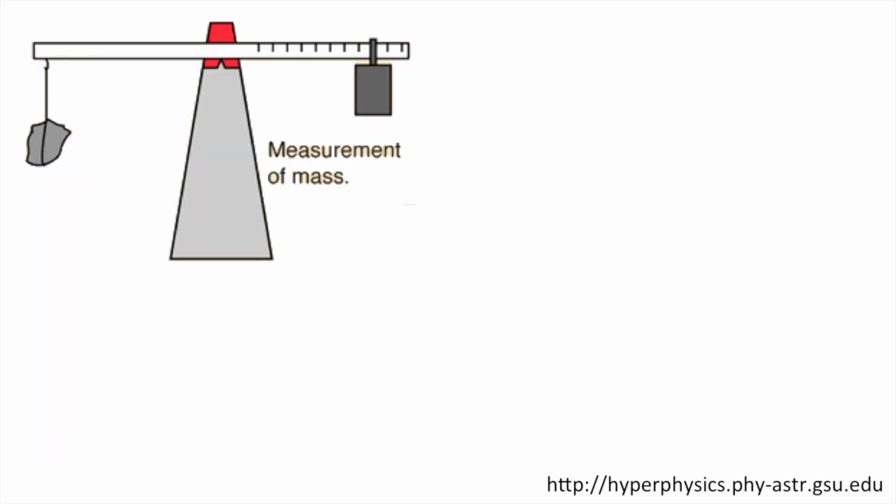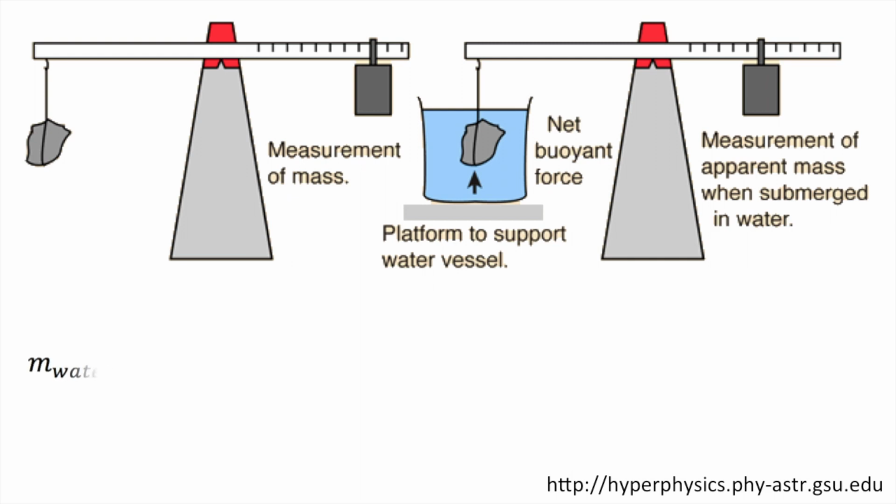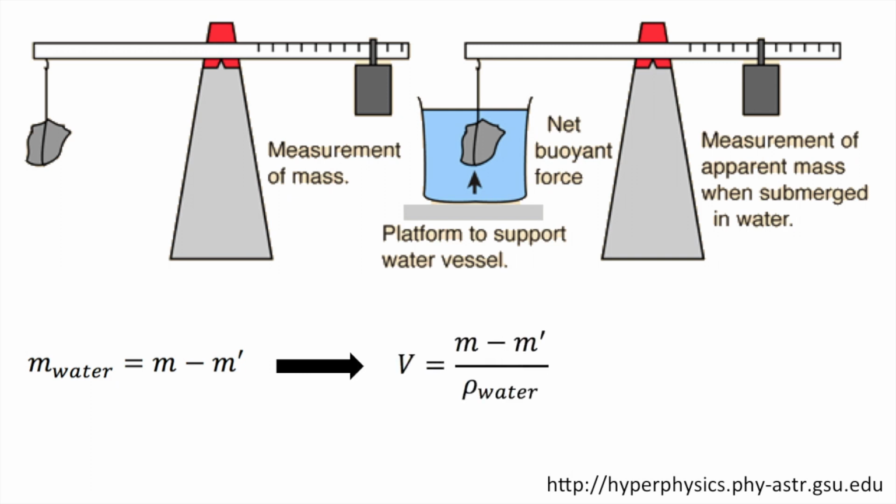Archimedes' principle can be used to determine the density of the object submerged, regardless of its shape. We only have to compare the mass of the object with its apparent mass when it is underwater. The difference is the mass of water displaced, which is responsible for the buoyant force. Knowing the density of water, 1000 kilograms per cubic meter, we can immediately calculate the volume of displaced water, which equals the volume of the object, and use it with its mass to obtain the object's density.